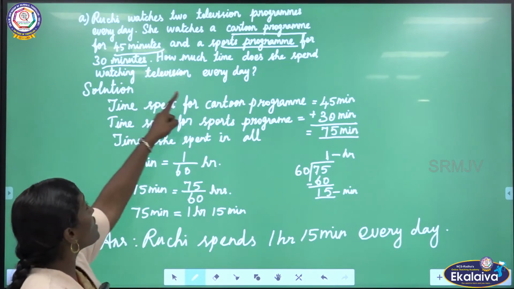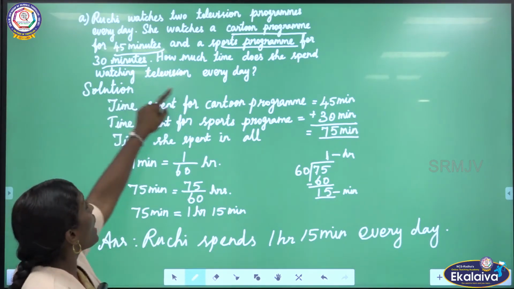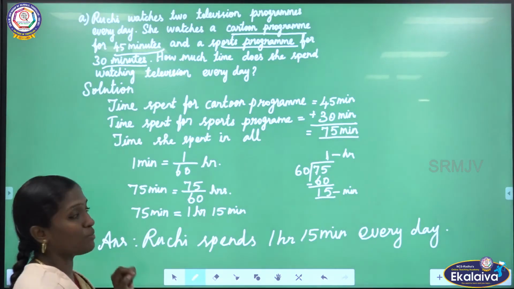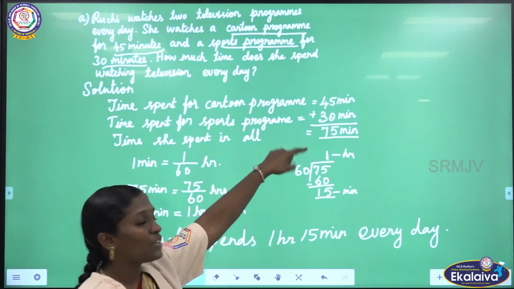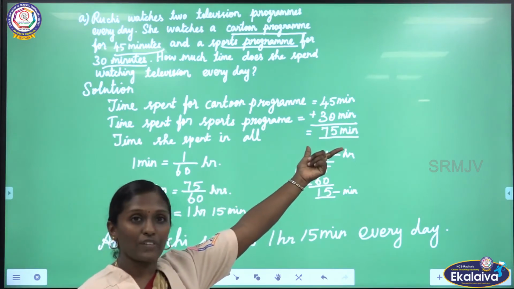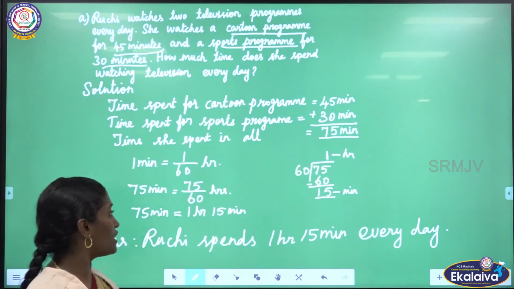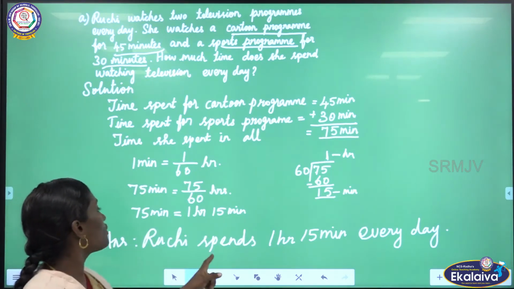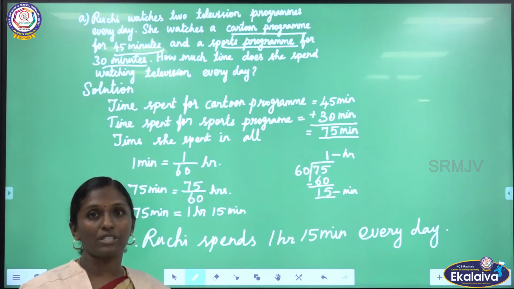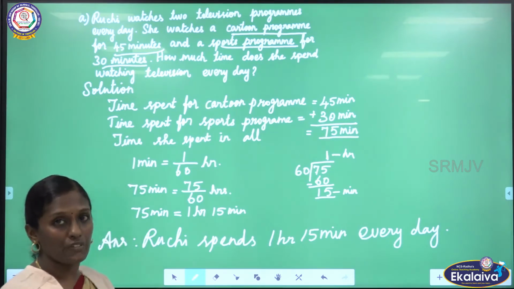Here she watches a cartoon program for 45 minutes and a sports program for 30 minutes. We are finding the time spent in all by adding the given two timings. We are getting 75 minutes, which is greater than 60 minutes. So we are converting into hours and minutes. Finally, Ruchi spends 1 hour 15 minutes every day for watching television.